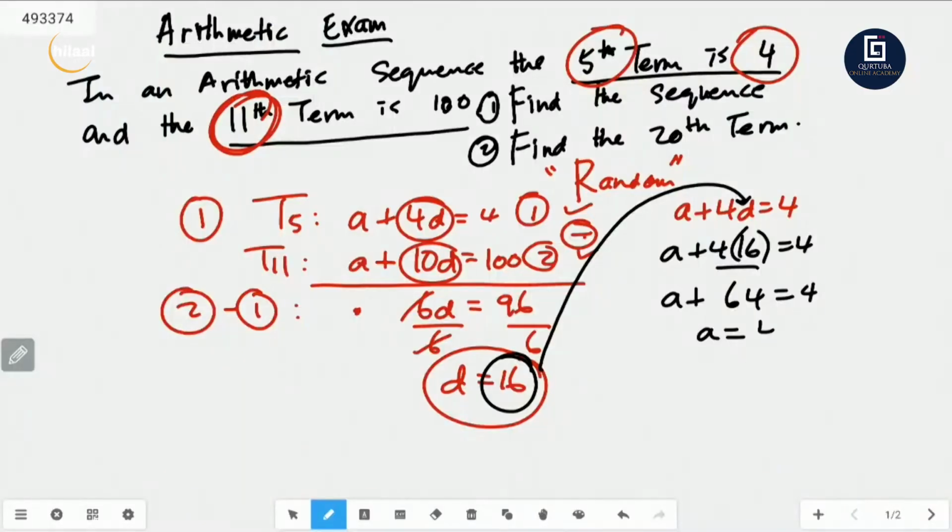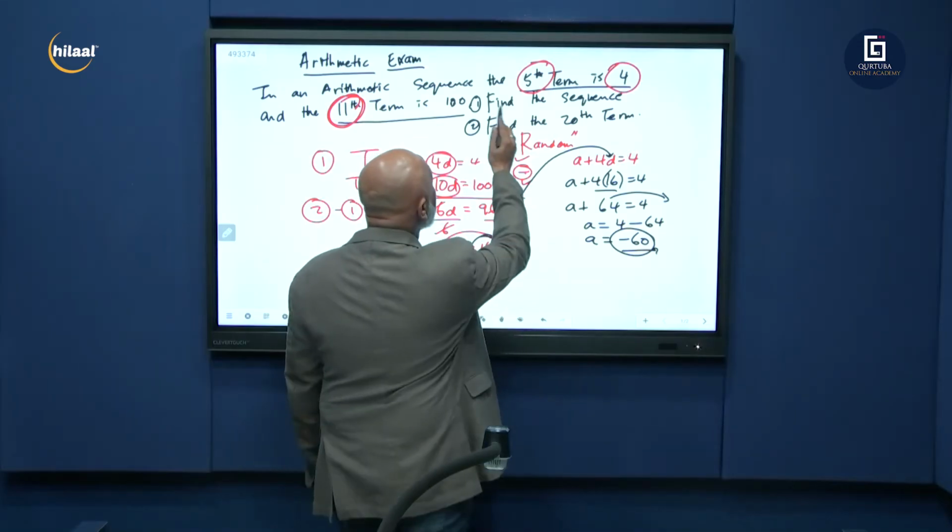A equals 4 minus 64. Remember, we're going to take that on the other side. A is equal to minus 60. There we go. We've got our A, we've got our D. So we can answer the first question.